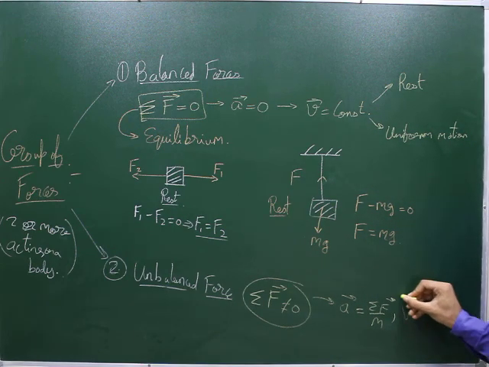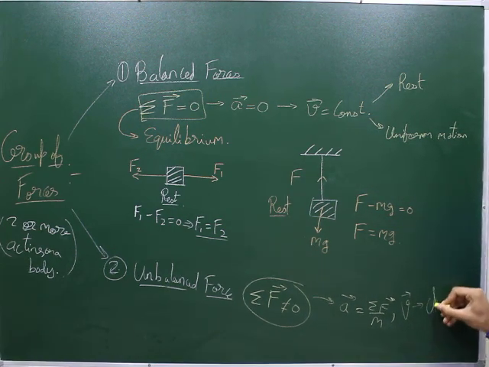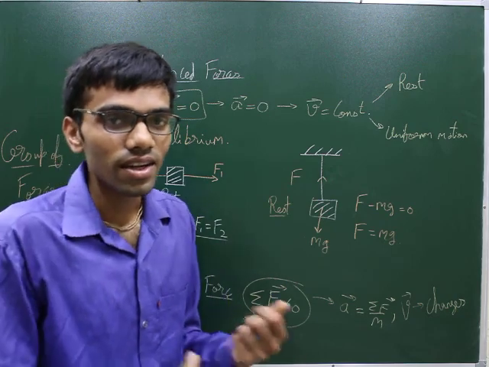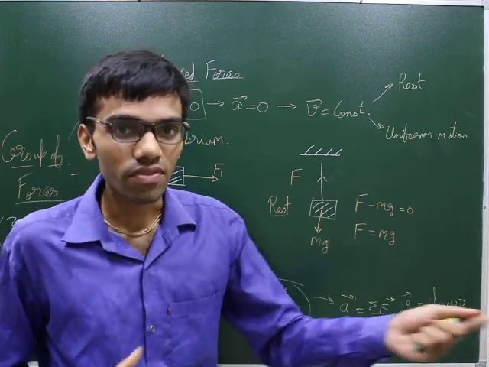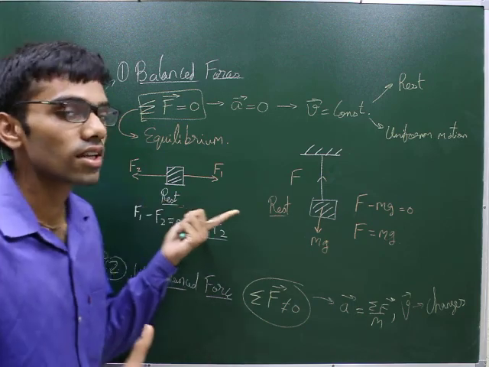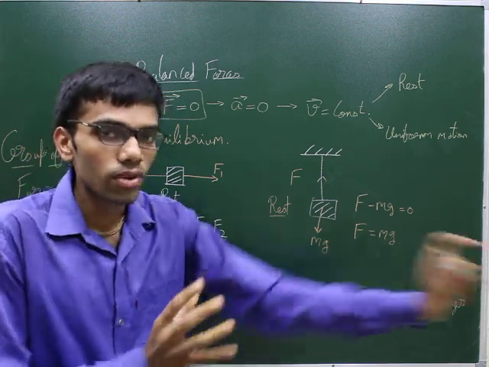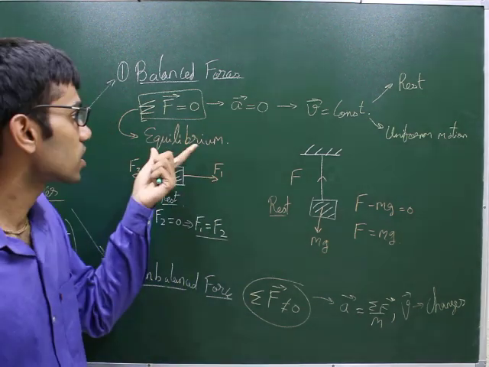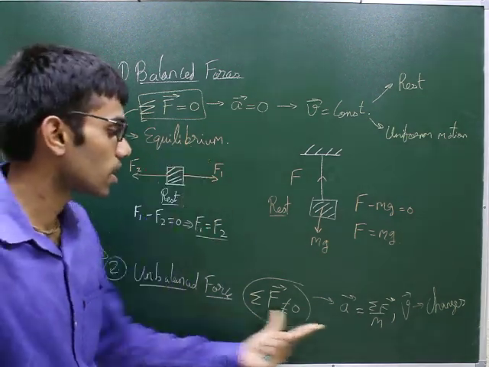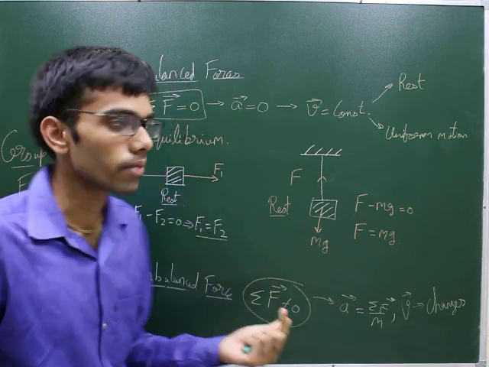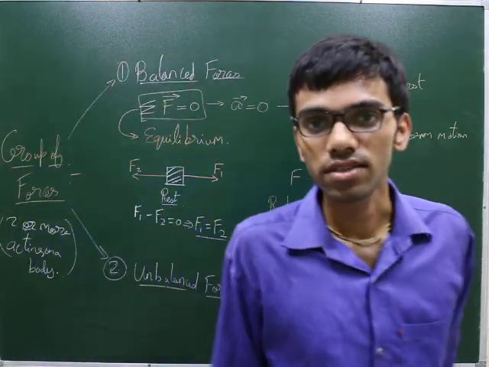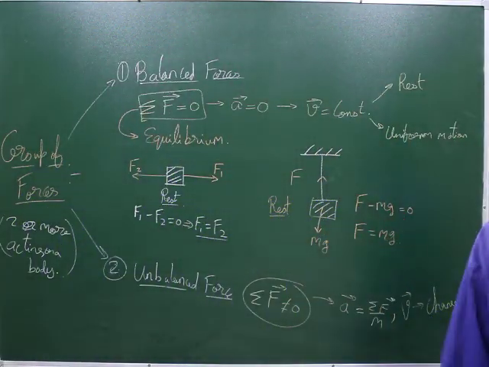Velocity changes means it is a dynamic kind of situation, where many changes will keep happening. In a static situation, the body is at rest or in uniform motion. So these are broadly the two kinds of motion which we will be studying. One is static, the equilibrium motion, and another is dynamic motion in which the velocity changes. This is important. So the next topic we will study is static equilibrium. You can note this down as well. Thank you very much.